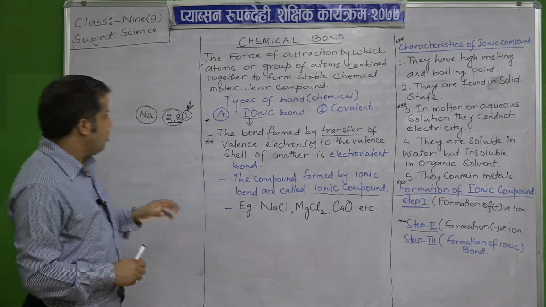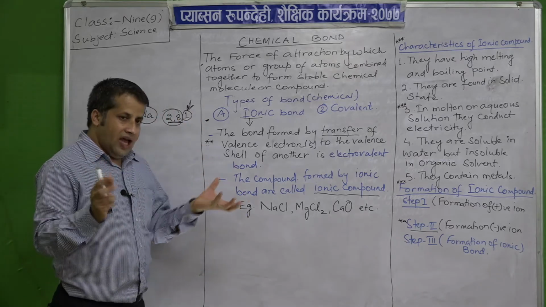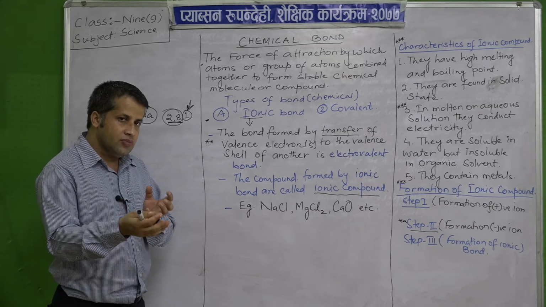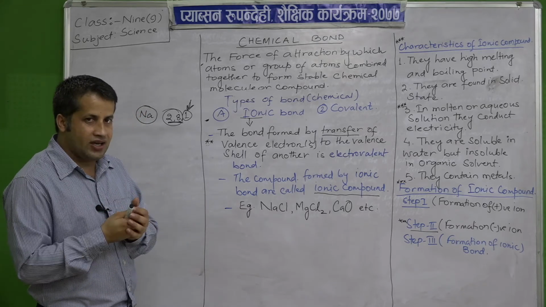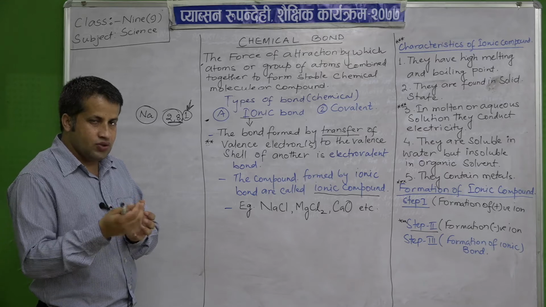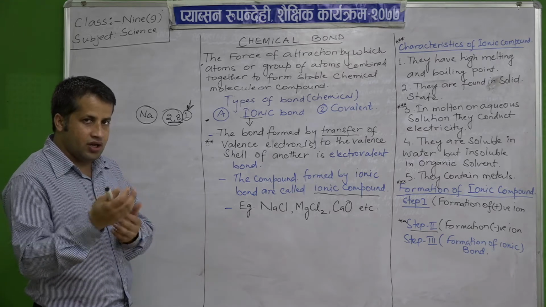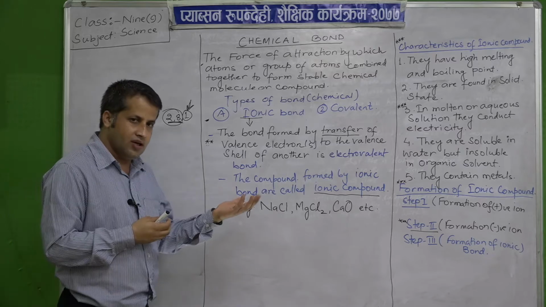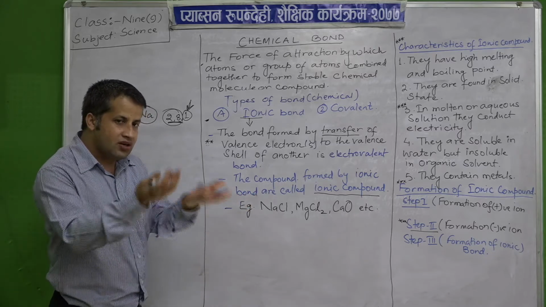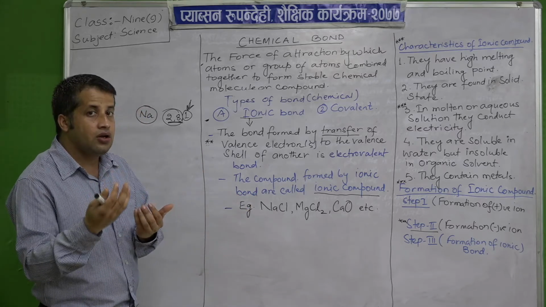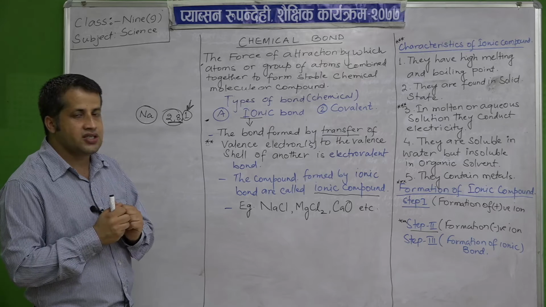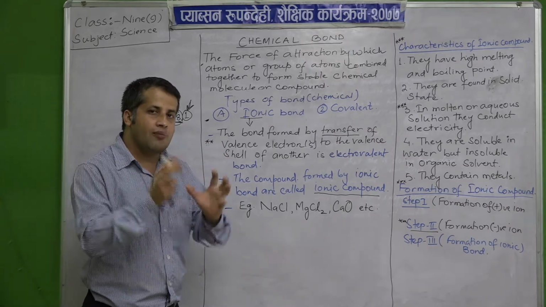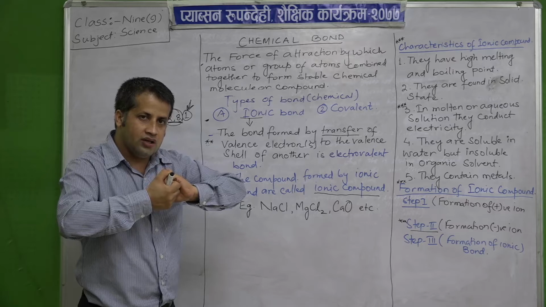Okay, so they will react, they will transfer to whom? Like chlorine, which requires 1 electron. Fluorine, which requires 1 electron. So they will try to gain the electron from the metals. So which will try to gain electron? They are non-metal. So in that case, metal and non-metal, when they combine to form a compound and hold together,